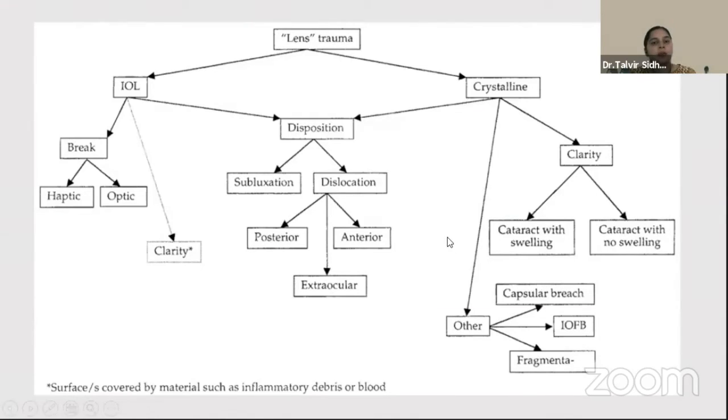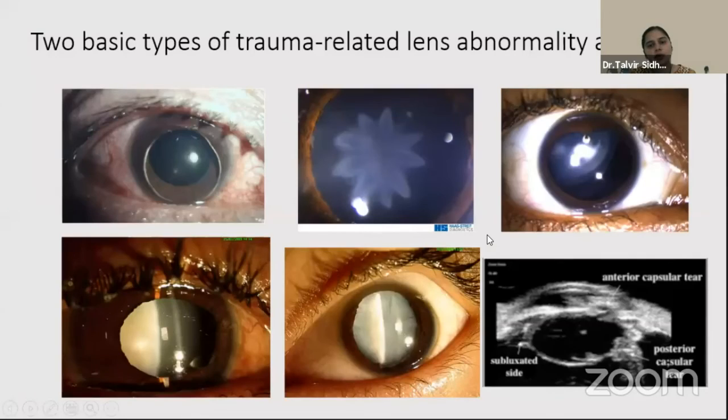Now coming to cataract management after trauma, lens trauma can be due to decrease in clarity of the lens or due to displacement of the lens. We have already talked about pupillary block glaucoma and pupillary block due to subluxation of the lens. The lens can also subluxate posteriorly. There can be stellate cataracts, or subluxation which can be seen over the slit lamp very easily.